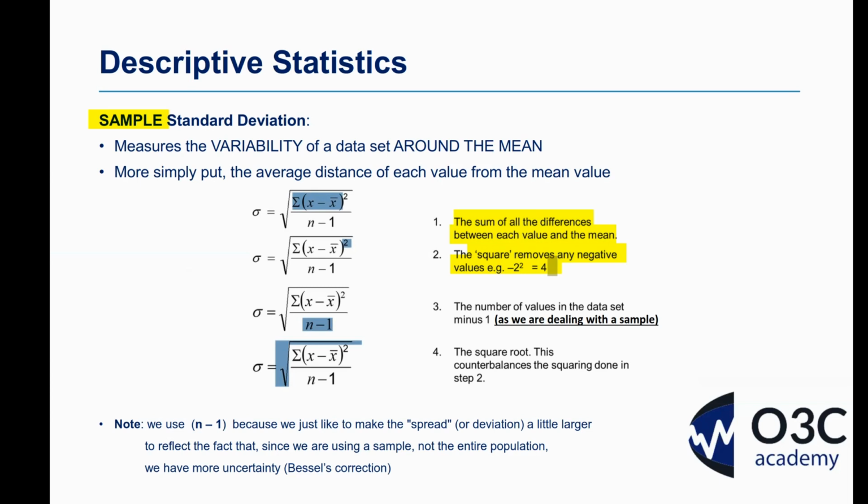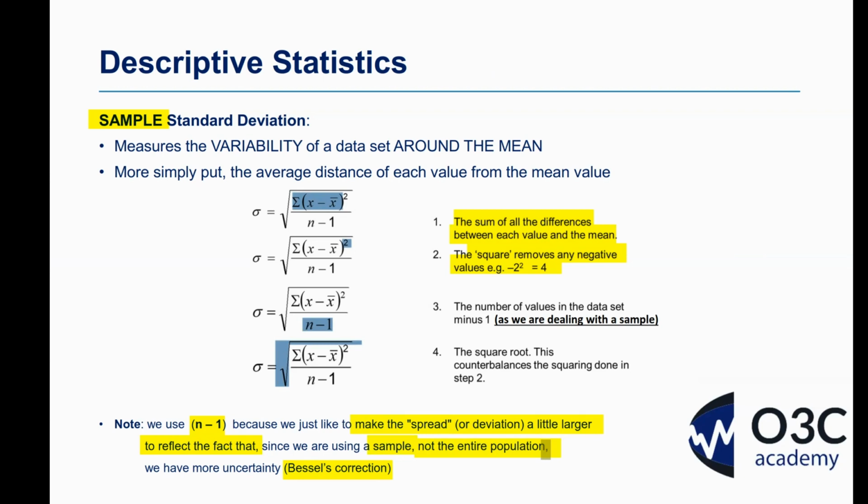Then once we've done that, we'll take the sum of those squared differences, and we're going to divide it not simply by the number of pieces of data, as in 12 in our example. Now, what we're going to use is something called Bessel's correction. We're recognizing we have a sample here. So by using n minus 1, we're going to make the spread or deviation just a little larger to reflect the fact that we've got that sample, we haven't got the entire population.